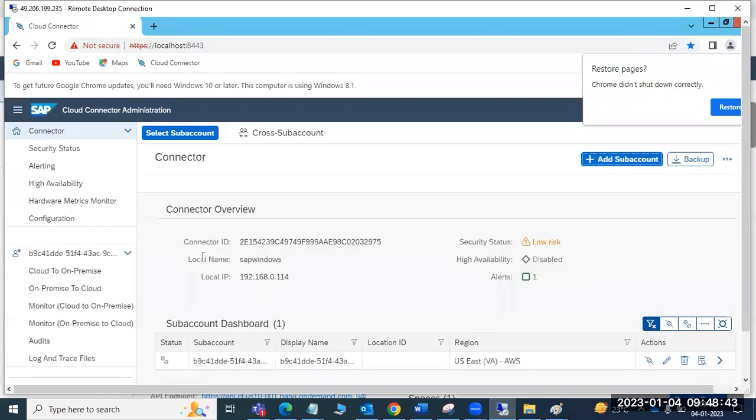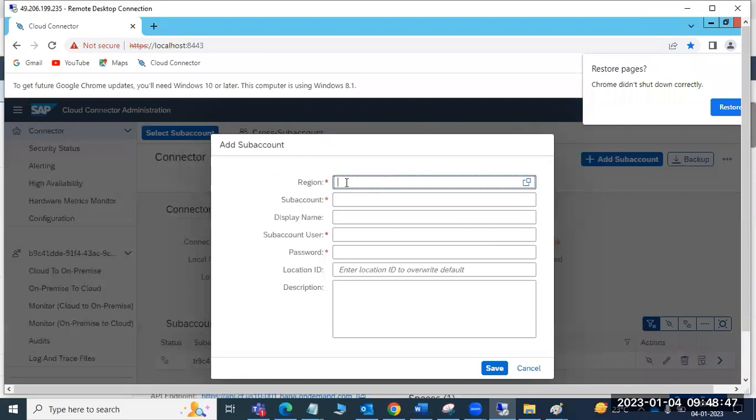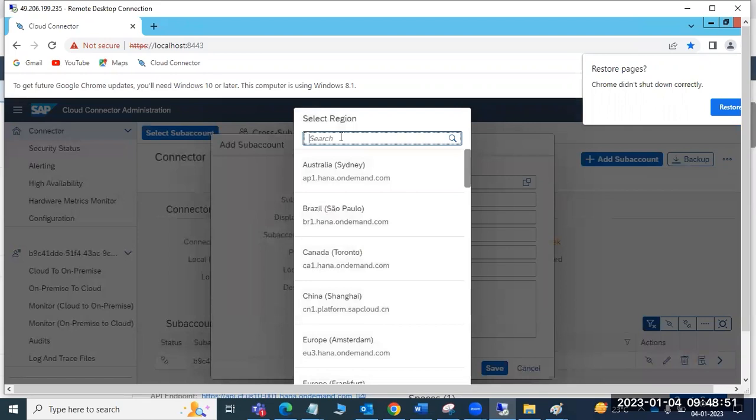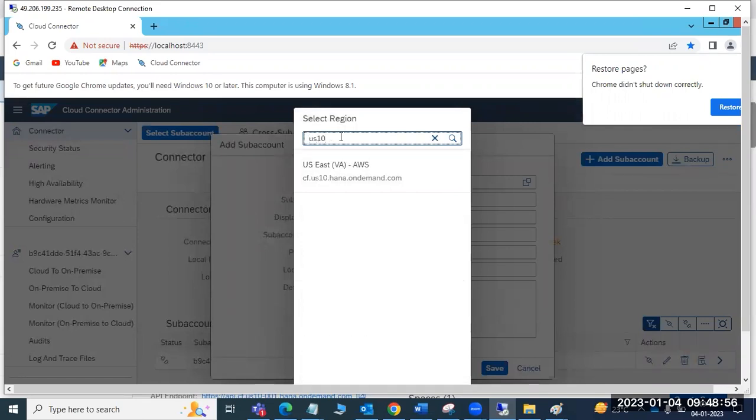This is the cloud connector. Here, just click on add sub account. So provide the region, which region you have deployed your sub account, US 10, right? US 10.